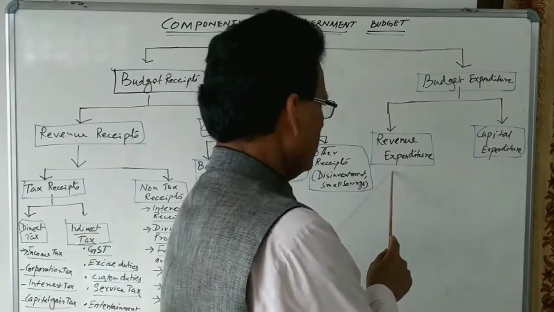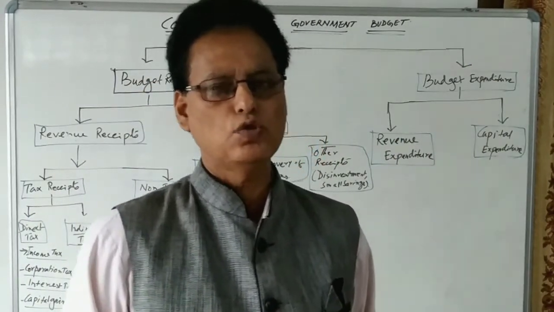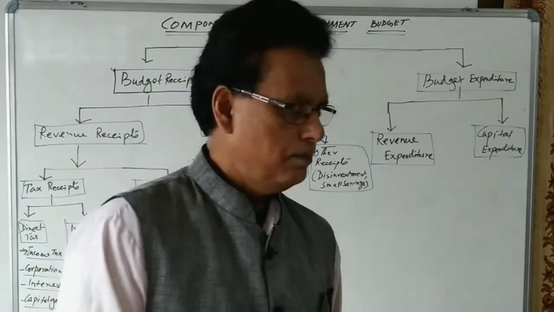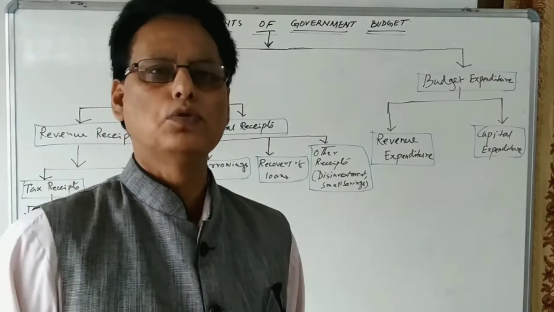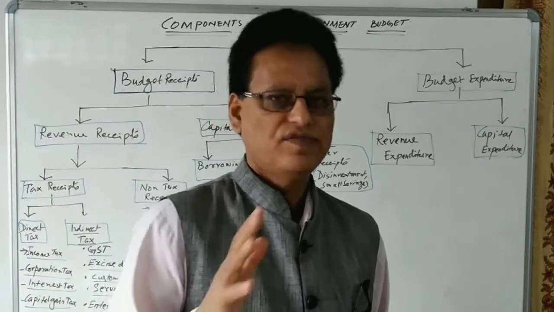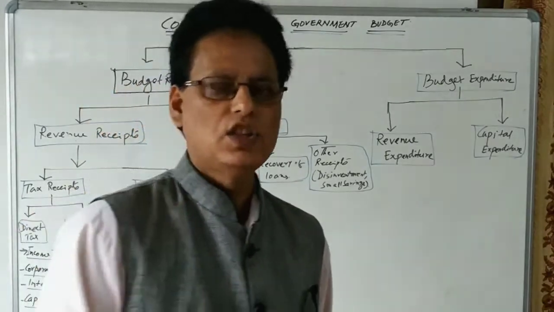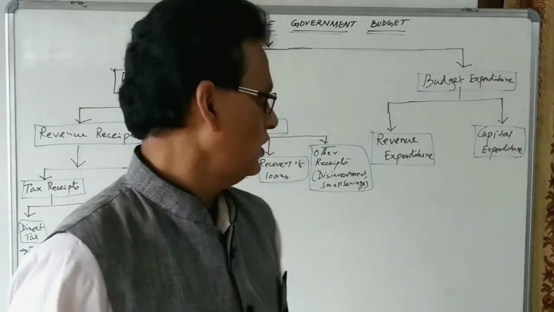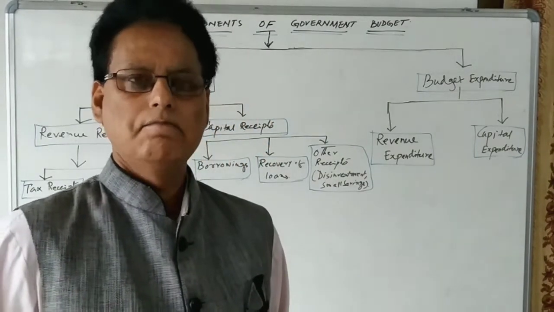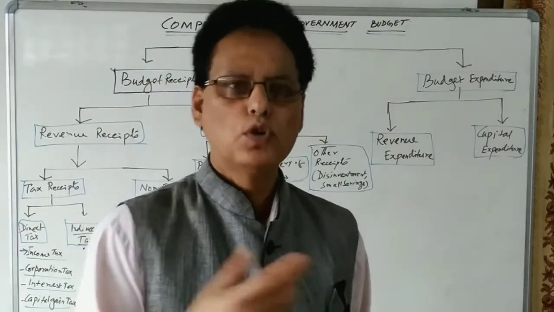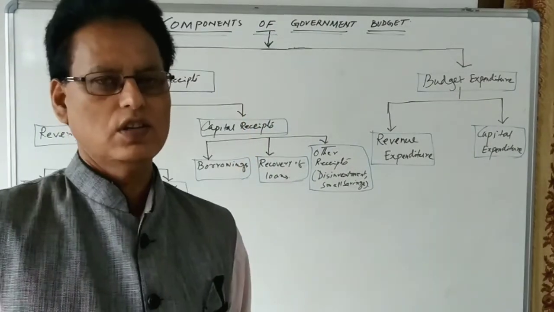These revenue expenditures and capital expenditures are further classified into planned expenditure and non-planned expenditure. Planned expenditures are made according to the proposals of the five-year plan, according to the proposals of the Niti Aayog in our country. Whereas non-planned expenditures are the expenditures which are beyond the purview of the planned expenditure. So, okay, thank you.